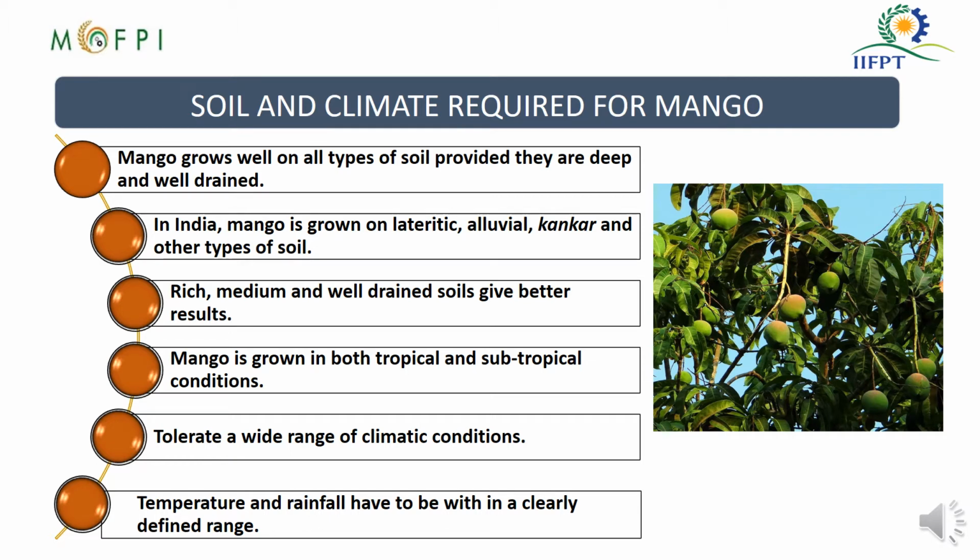The soil should be rich, medium and well drained, and these types of soil will give better results of cultivation. Mango is grown in both tropical and subtropical conditions. They can tolerate a wide range of climatic conditions, so you will find mango trees cultivated all over India. The temperature and rainfall have to be within a clearly defined range.